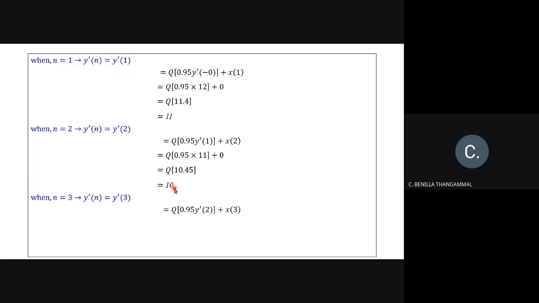So quantization of 0.95 y dash of 2 plus x of 3. 0.95 into 10 is 9.5, which we can consider as 10. So the system enters into the limit cycle for n greater than or equal to 2. If you replace your n value as 4, 5, 6 and so on, your y dash of n will also be 10. So the system enters into the limit cycle for n greater than or equal to 2.